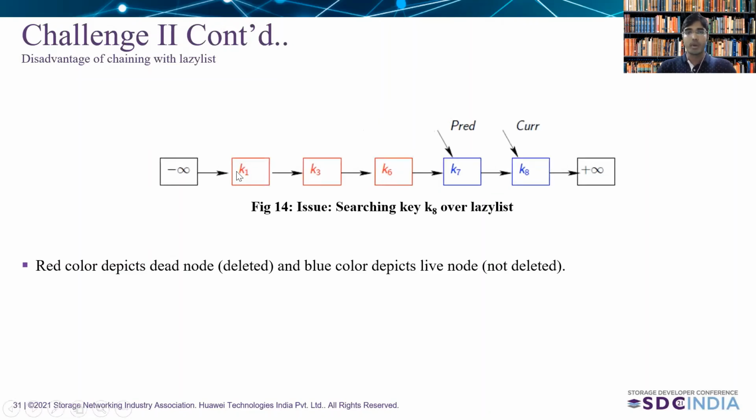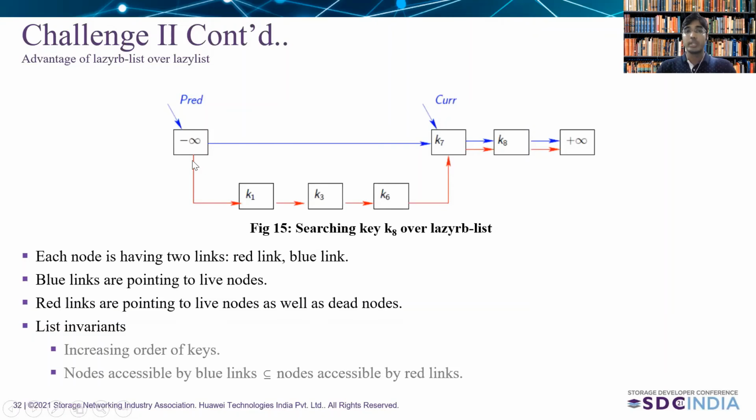So to overcome this problem, we have proposed a new data structure where each node maintains two pointers. One is the blue pointer, which is pointing to the not deleted node or live node, and another is the red pointer, which is pointing to the deleted node as well as live node. So let's consider the same example here. Transaction wants to search the key K8. So first, it will take the help of the blue pointer and bypass all the deleted nodes.